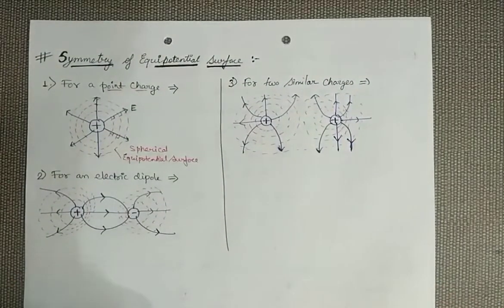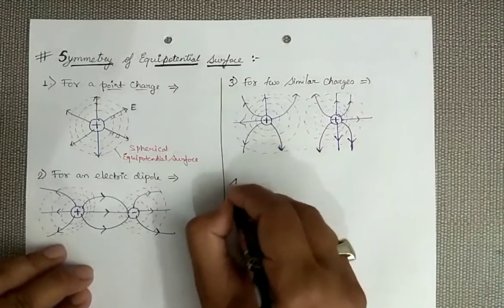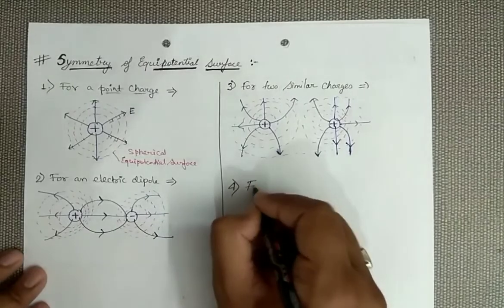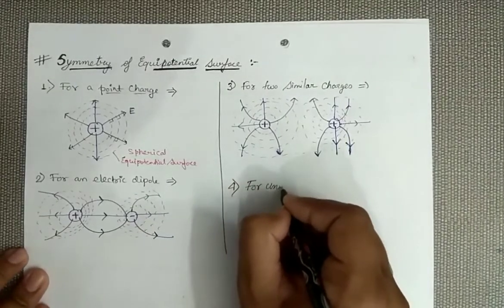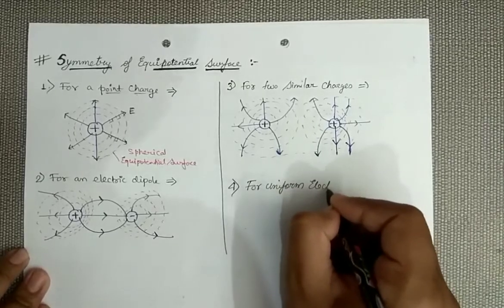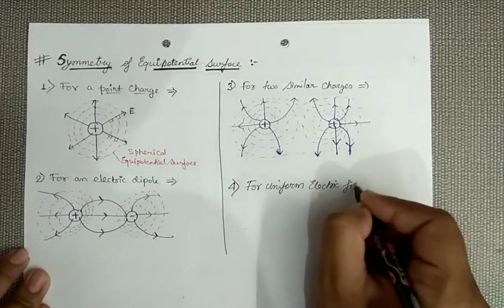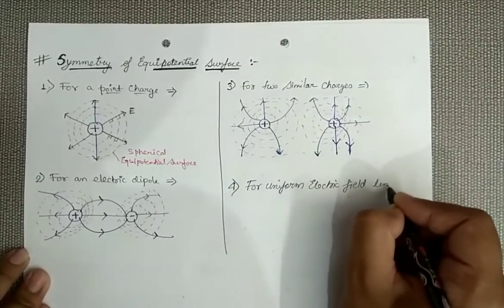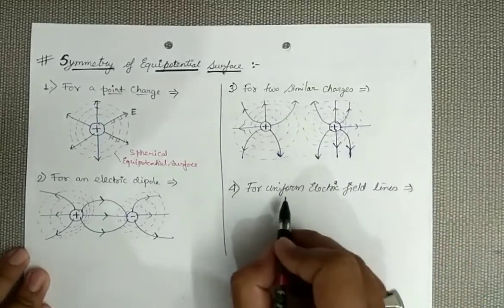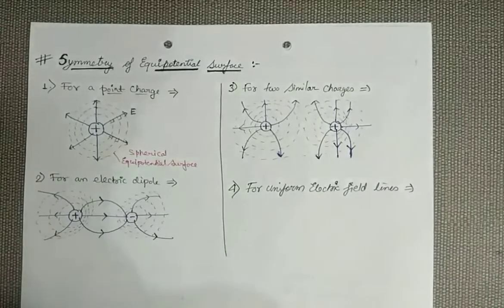Now the fourth one is very important, and in CBSE this question has been asked: for uniform electric field lines. How can I draw equipotential surfaces for uniform electric field lines?